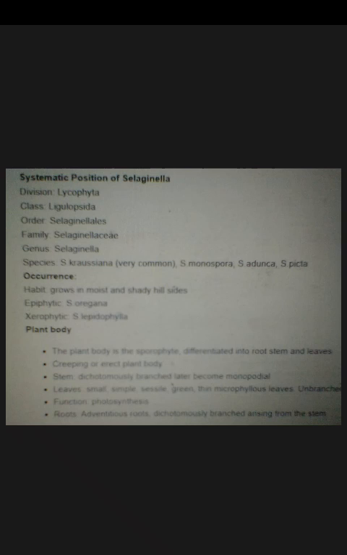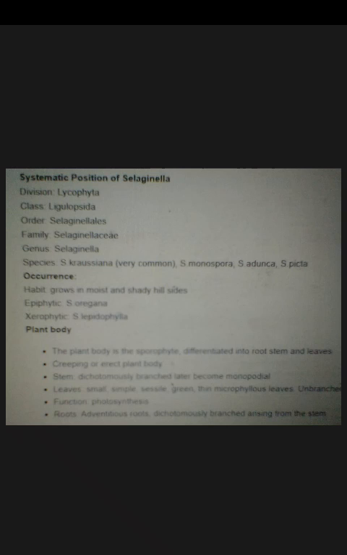Some of the common species of Selaginella are S. kraussiana, which is very common. Others are S. monospora, S. adunca, and S. picta. Now about occurrence. Habit: they grow in moist and sandy hillsides. Some of the species are epiphytic, such as Selaginella oregana, and some other species are xerophytic. An example is Selaginella lepidophylla.